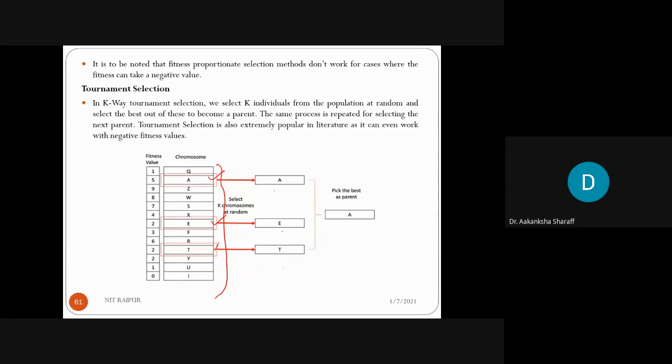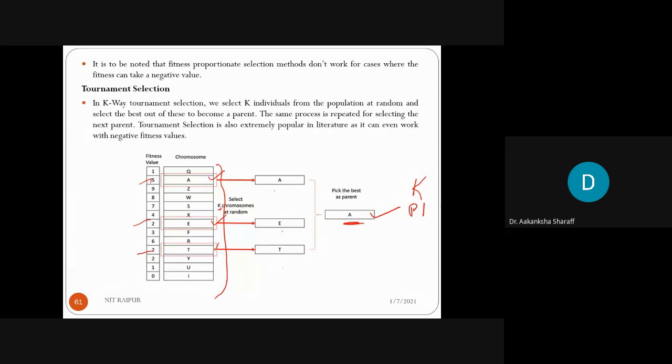The value of K will be decided by the user. Now based on these three chromosomes, we will pick the best. How will we pick the best? A has the fitness value 5, E has the fitness value 2, and T has the fitness value 2. Clear? Among these, which one is higher? A is higher, so we will pick A as the parent. This is parent 1. To produce a new offspring, two parents will be required. Clear? So the first parent we have chosen.